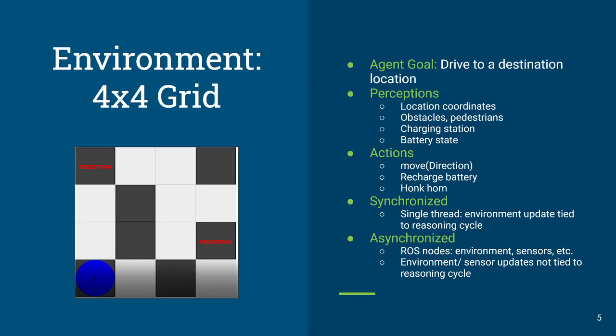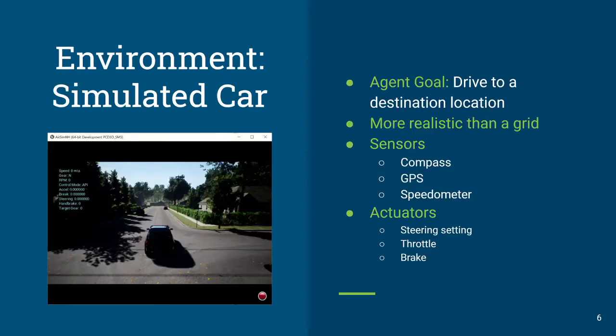The synchronous version is a very simple JSON program with the environment being updated: perceive, reason, act, and environment update. The asynchronous version separates things out with ROS. We're going to have ROS nodes for the environment and the sensors all updating themselves in their own time, with the reasoning system also operating on its own thread, its own process, and receiving perceptions through a perceptions topic.